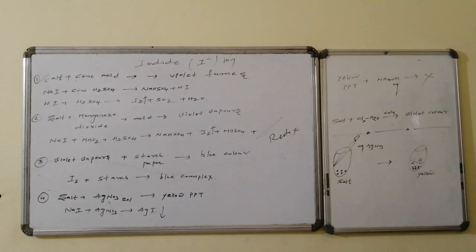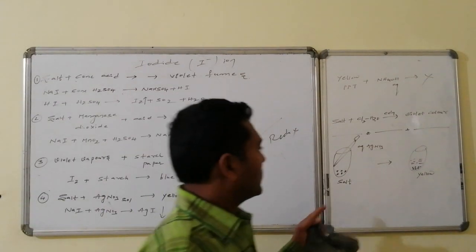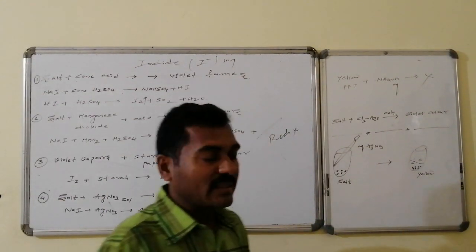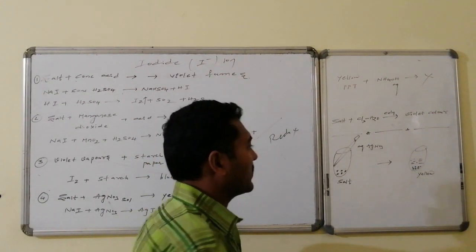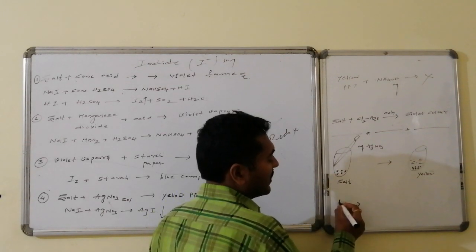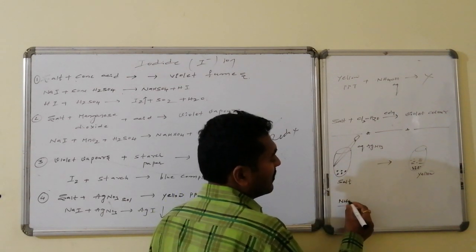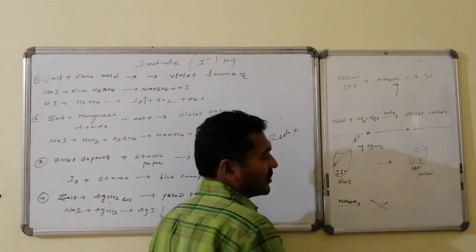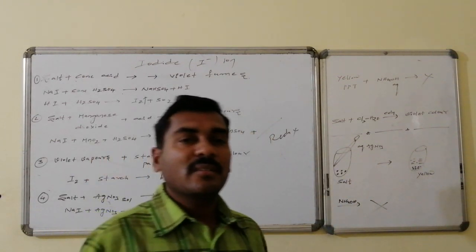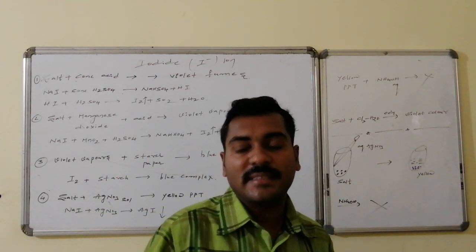Salt solution on reaction with aqueous silver nitrate solution gives a yellow color precipitate, that is, silver iodide formation takes place. This silver iodide on reaction with ammonium hydroxide solution, no reaction takes place. That yellow color precipitate remains as it is.